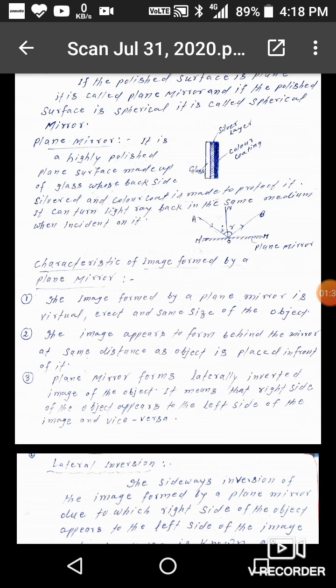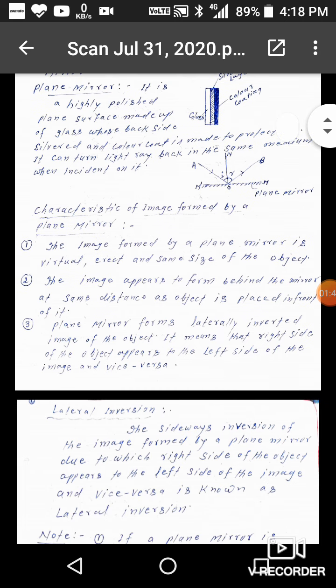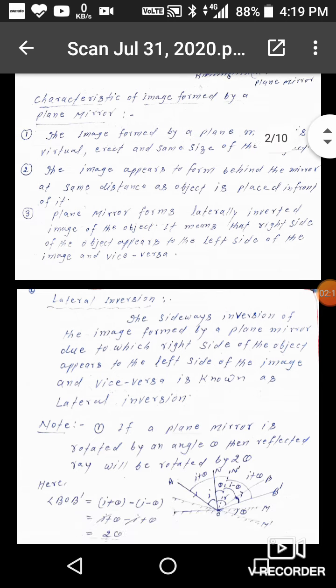Now I am going to explain about the characteristics of the image formed by the plane mirror. First, the image formed by a plane mirror is virtual, erect and the same size as the object. Second, the image appears to form behind the mirror at the same distance as the object is placed in front of it. Third, a plane mirror forms a laterally inverted image of the object. It means that the right side of the object appears to the left side of the image and vice versa.